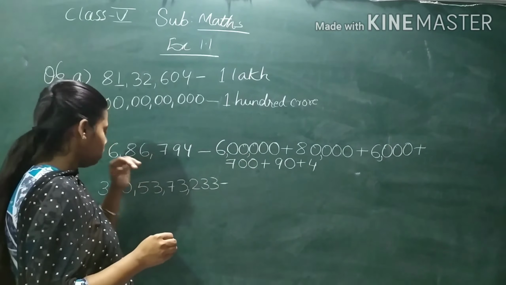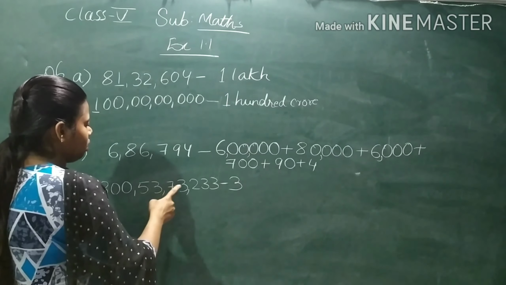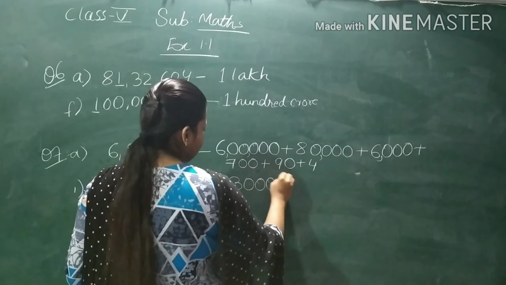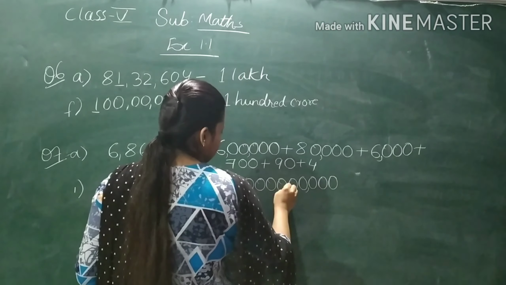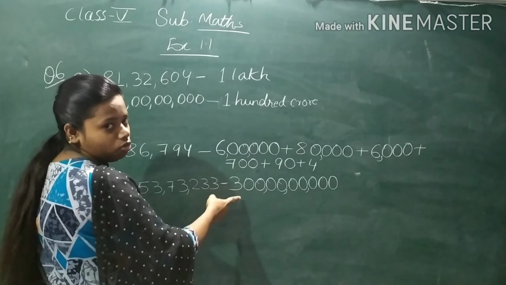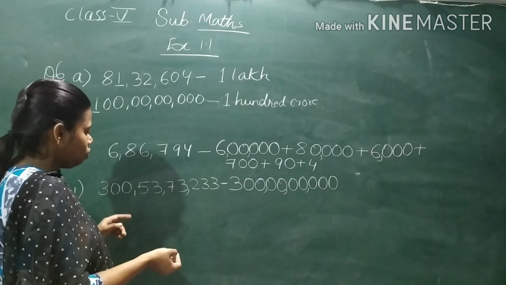Now how to expand? Now see here. 3. After 3, how many digits are there? 1, 2, 3, 4, 5, 6, 7, 8, 9. So we will place 9 zeros. 1, 2, 3, 4, 5, 6, 7, 8, 9. Okay. Then place the comma. We will not place it here after 2 because this is the crore period. In the crore period there are 3 places. Then there is 0, 0. No need to expand this one.